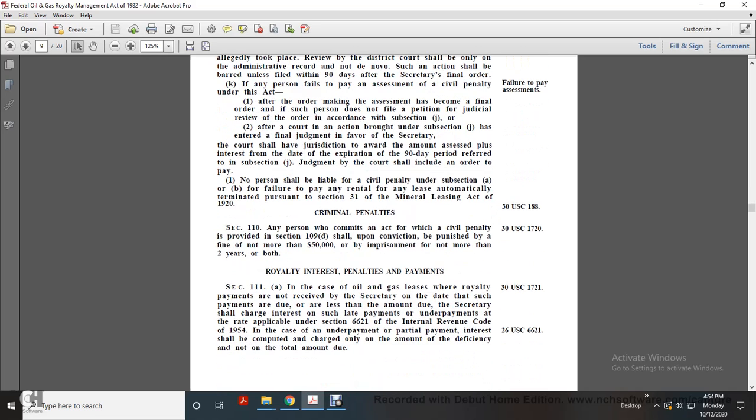Royalties, interest, and penalties and payments, Section 111, and this is Title 30 U.S. Code 1721 and Title 26 U.S. Code 6621.